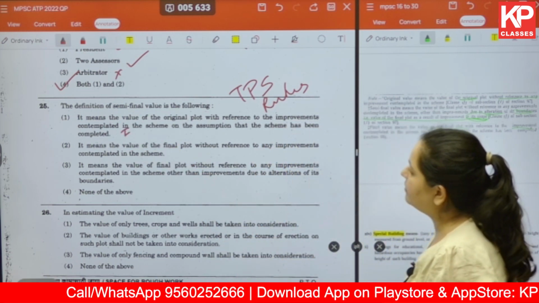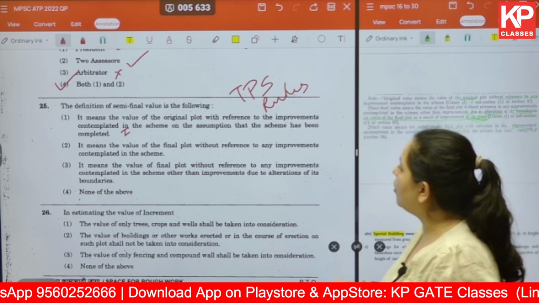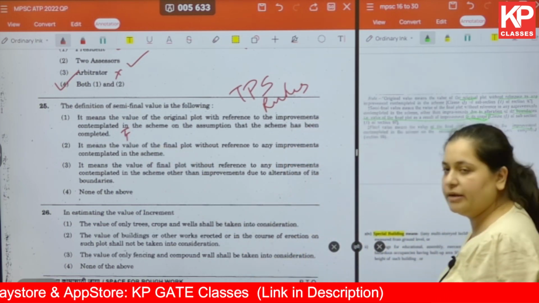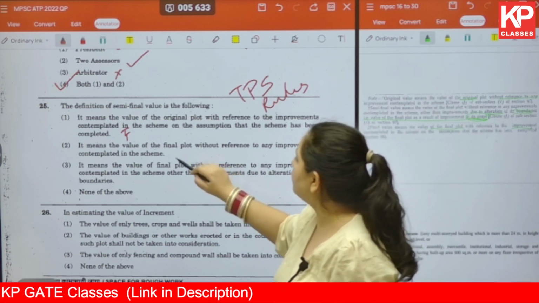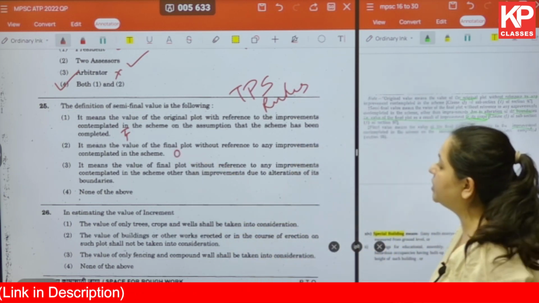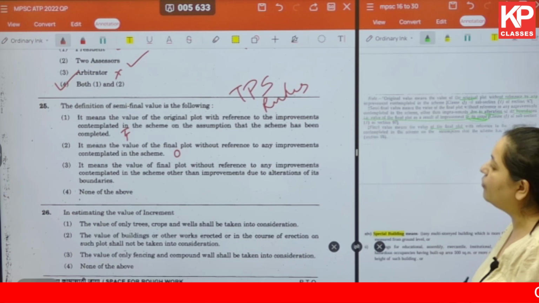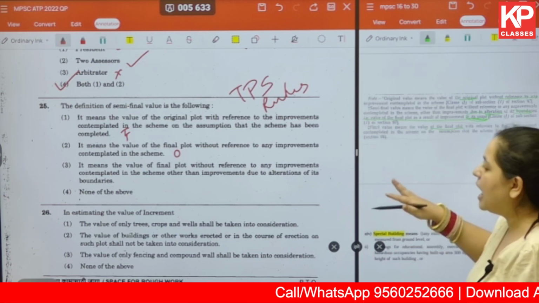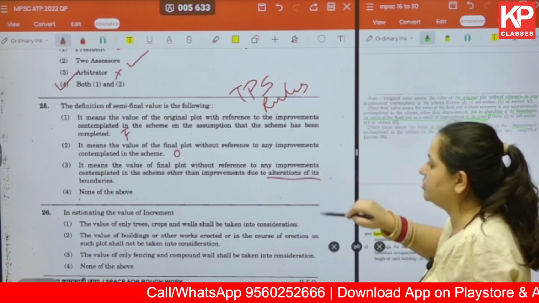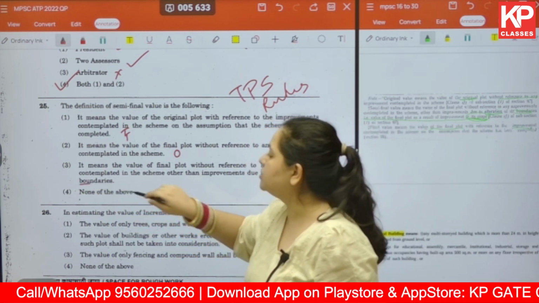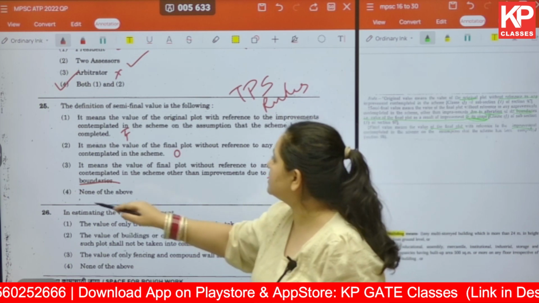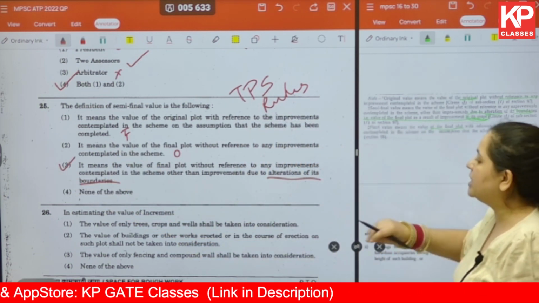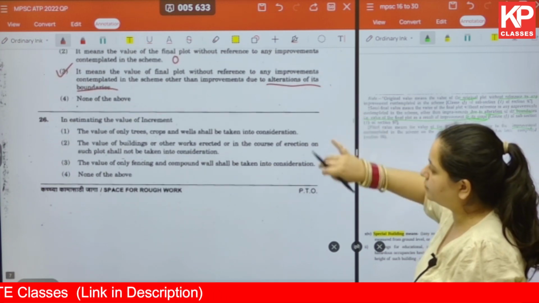Okay. The second one means the value of the final plot without any reference to any improvements contemplated in the scheme. This is the original value as we have seen in the document. The third one means the value of the final plot without reference to any improvements contemplated in the scheme, other than the improvements due to alterations of its boundaries or alteration of the shape. We have seen that this is the semi-final value. So the answer for question number 25 is option number 3.